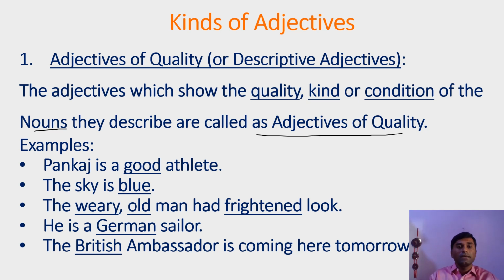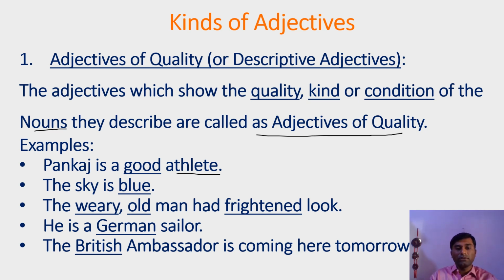Now, with some examples, we try to understand what is adjective of quality. In the first example, Pankaj is a good athlete. In the second, the sky is blue. So here, the words good and blue describe some nouns.